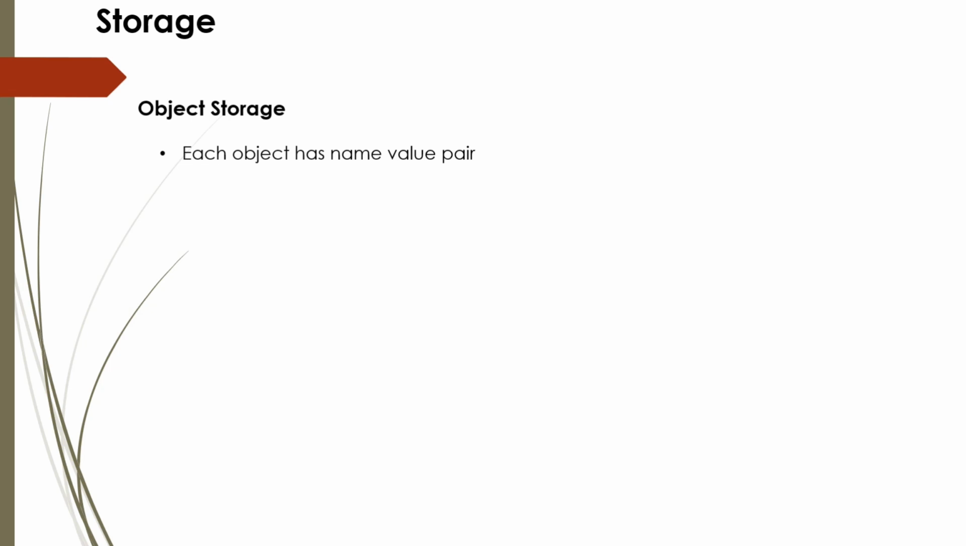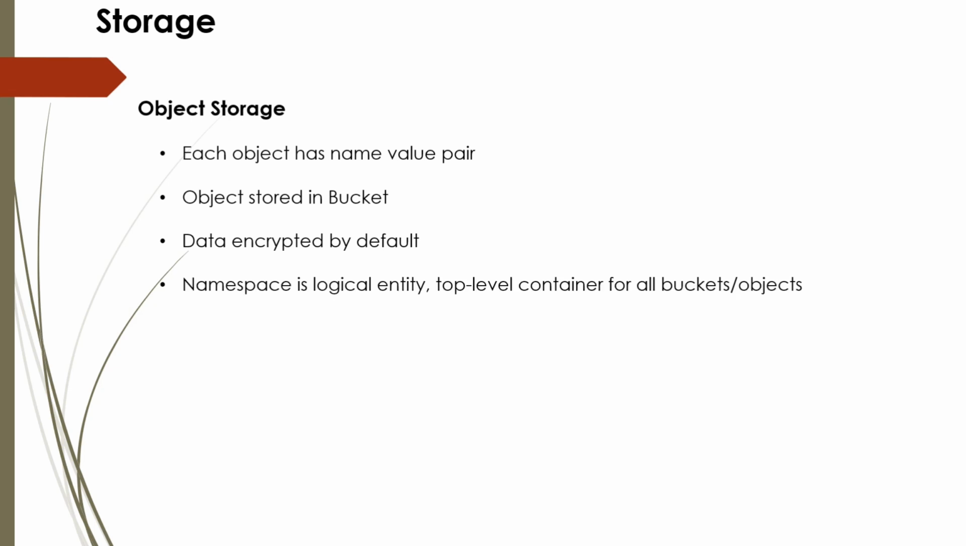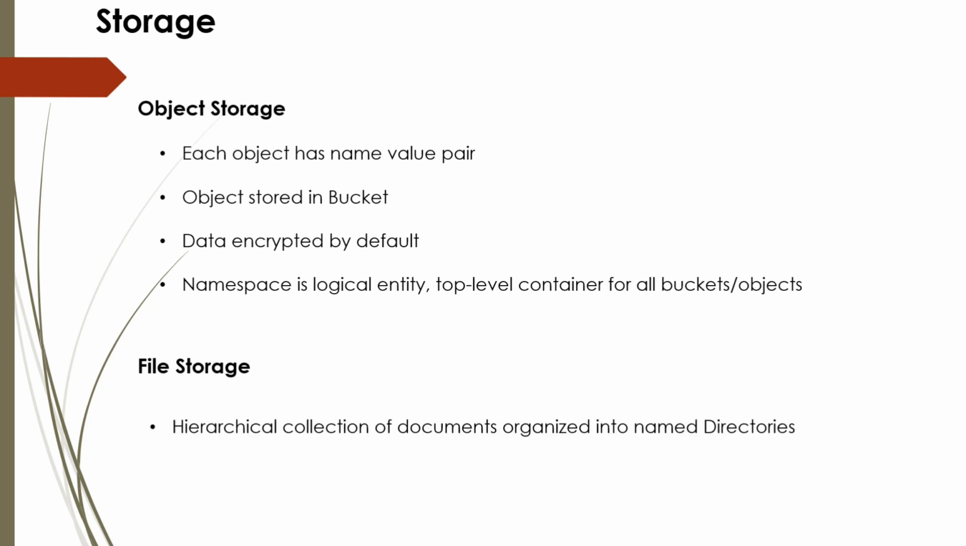Each object in an object store has a name value pair. Objects are stored in a bucket within object storage. Data is encrypted by default within object storage. Namespace is a logical entity and top level container for all buckets or objects. Now file storage. File storage is a hierarchical collection of documents organized into named directories.